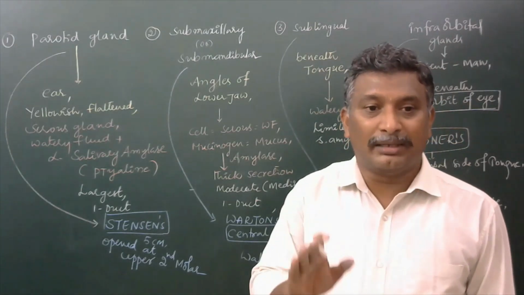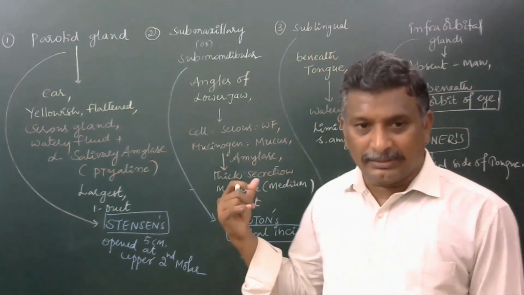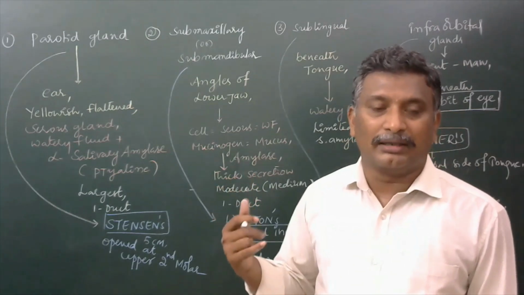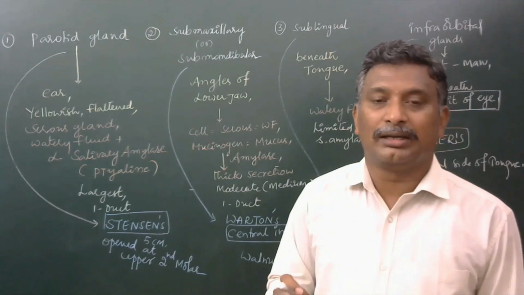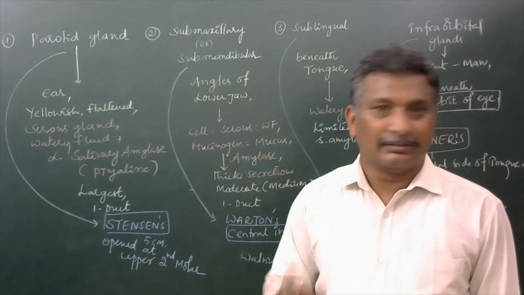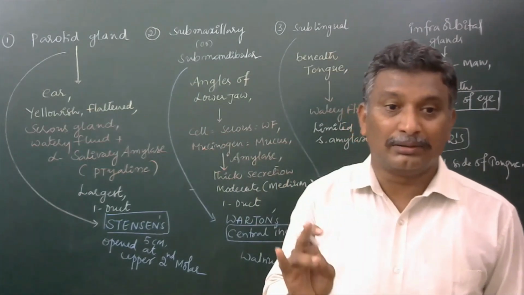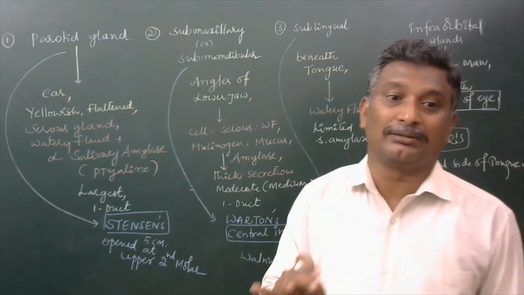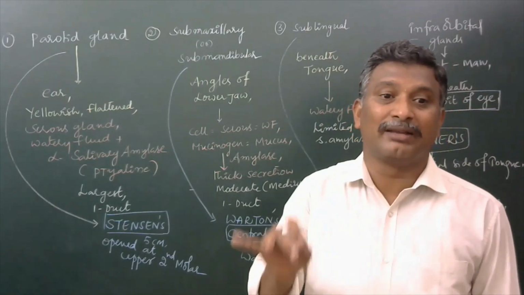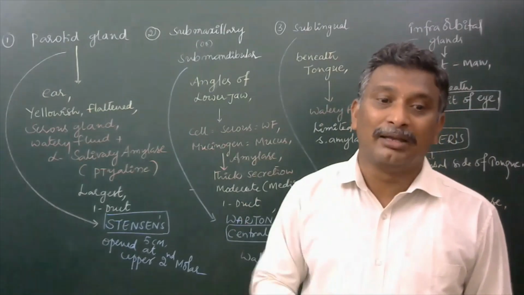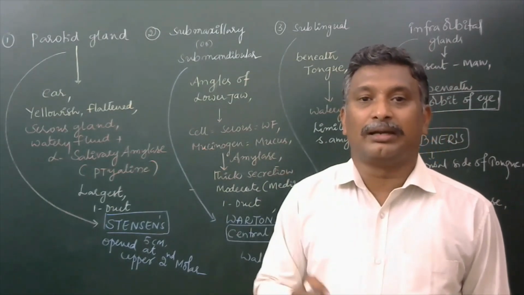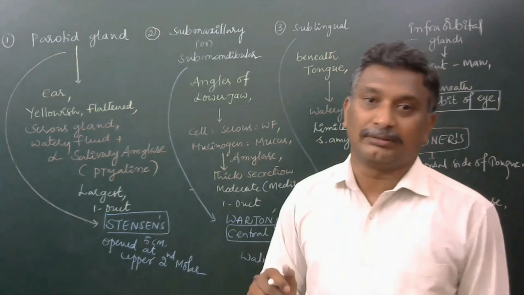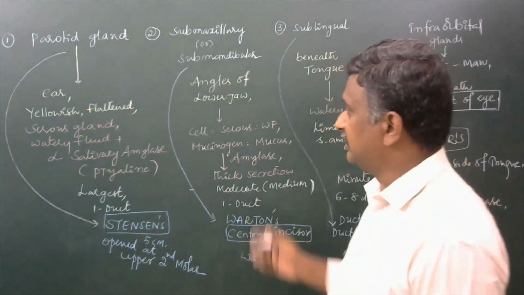Salivary amylase will work on amylose and glycogen and cleave them into maltose, maltotriose and limit-dextrins. Okay, we will see that.